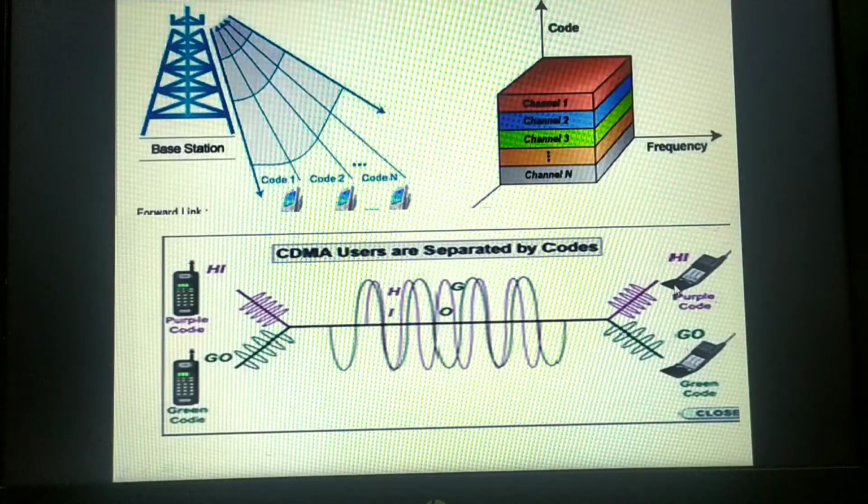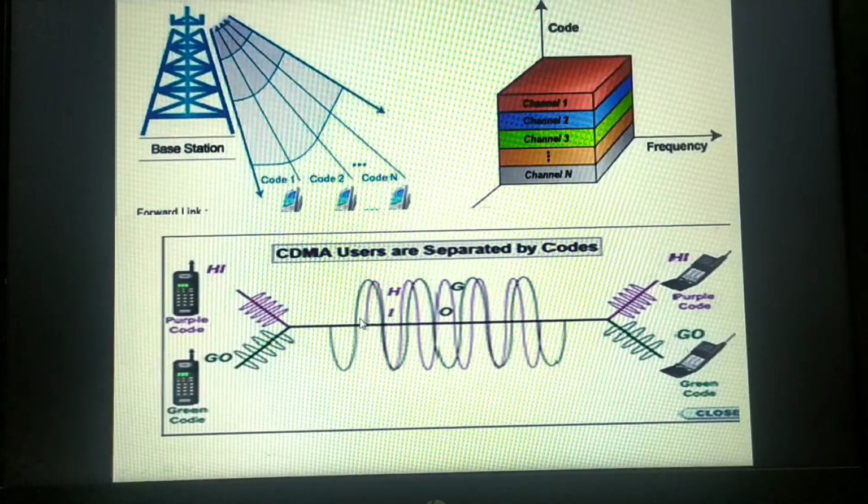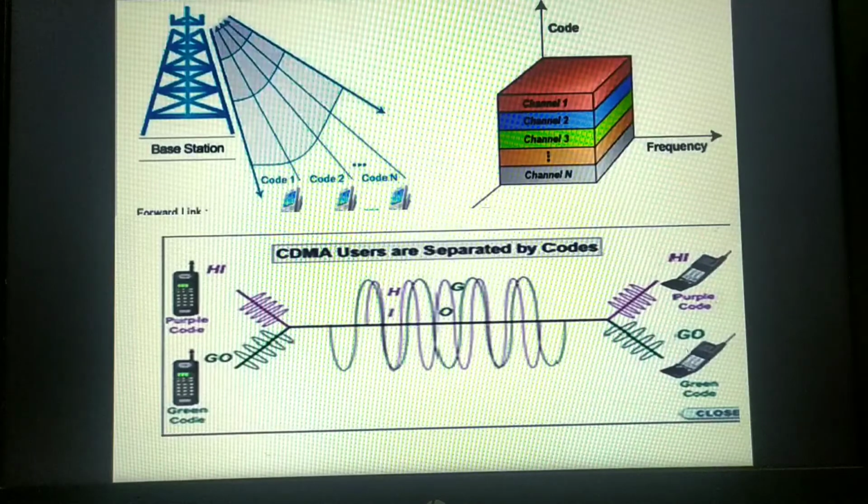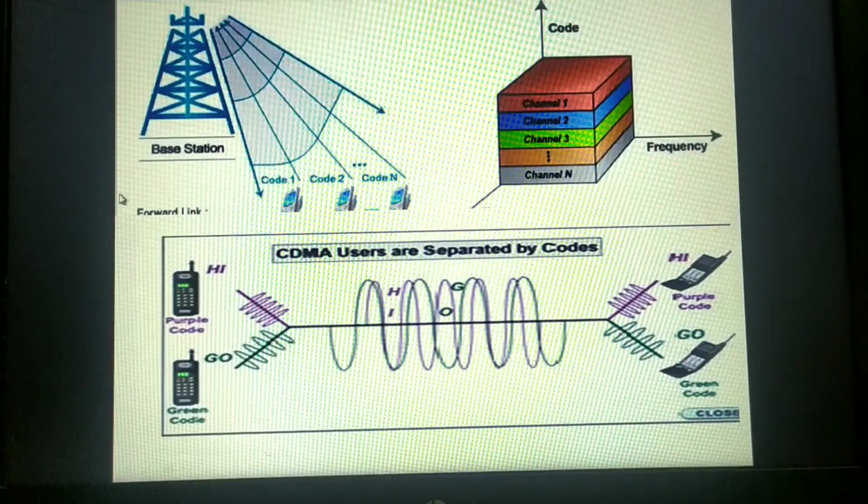The user will use that code. If the user is using the purple code, then he will get the actual message, hi, which has been sent by this source. When this user uses the green code in order to decode, then he will get the actual message which was sent by this user. So by using the pseudo random codes, each receiver at the receiving end will use its unique code. The receiver will decode the message, and the message will be handed over to the respective user or mobile phone. This is how exactly the CDMA network works.